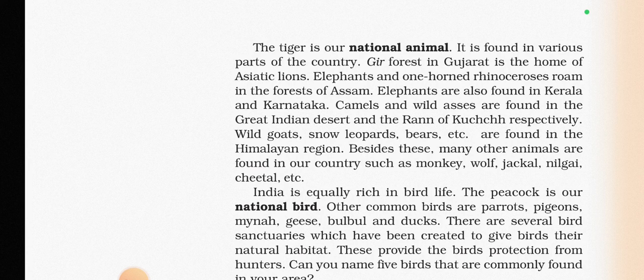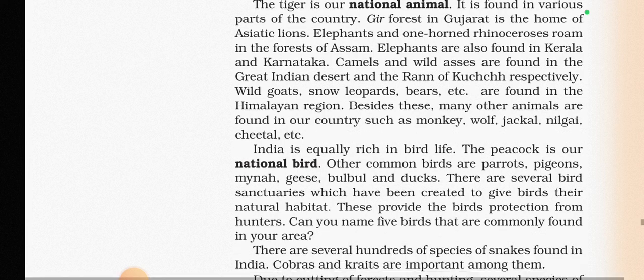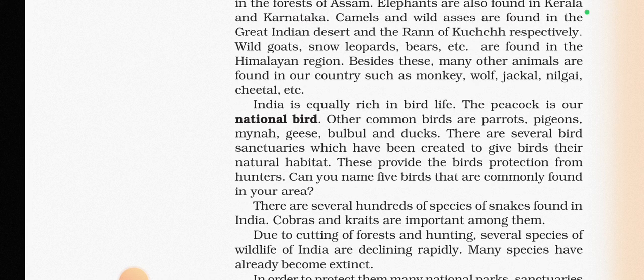Okay, so India is equally rich in bird life. The peacock is our national bird. Our common birds are parrots, pigeons, mena, geese, bulbul, ducks, and so on. There are several bird sanctuaries which have been created to give birds a natural habitat. So this provides the